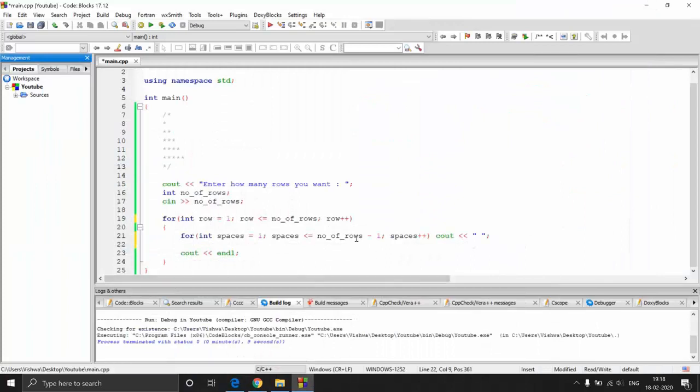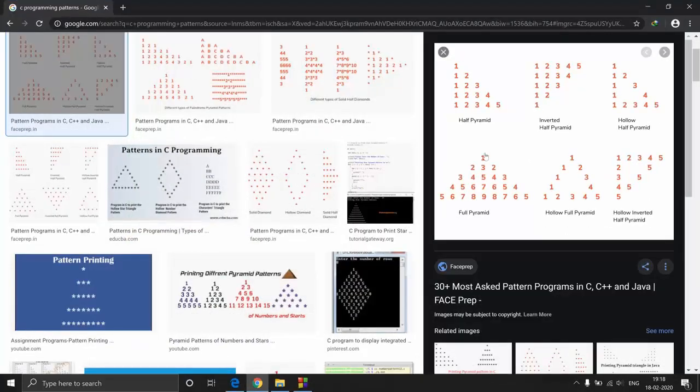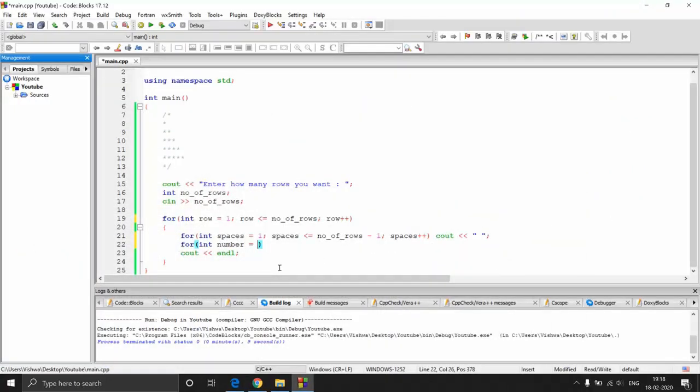So for that, we again need a loop. Let's call it something else now. Let's say the number, right? So for int number equal to, let's start from the row number, because it's starting from the row number, right? So first row is starting from 1, second row is starting from 2, something like that. So for number equal to the row number, and where should it go?